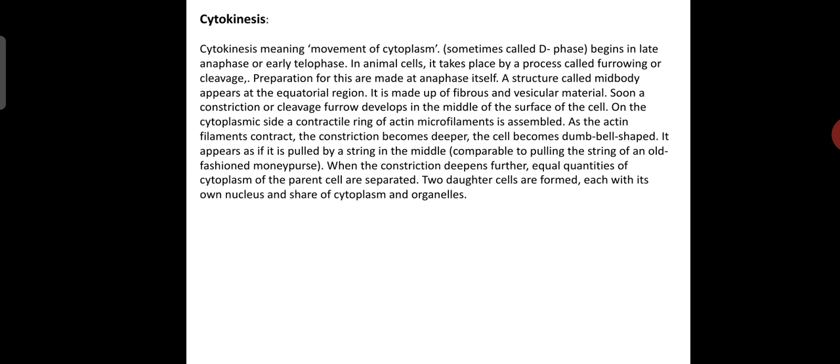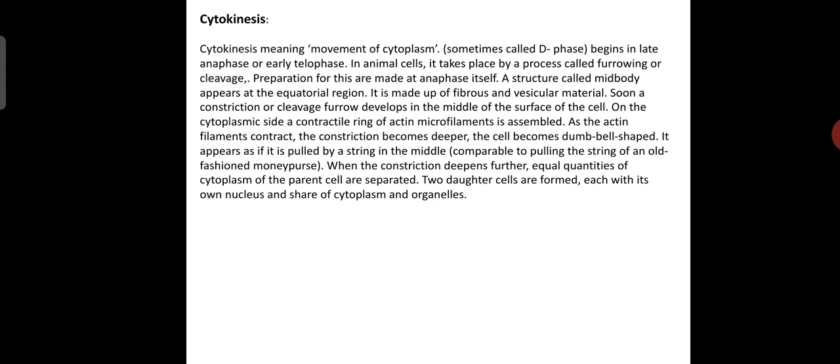Soon a constriction or a cleavage furrow develops in the middle of the surface of the cell. On the cytoplasmic side, a contractile ring of actin microfilaments is assembled. As the actin filaments contract, the constriction becomes deeper.